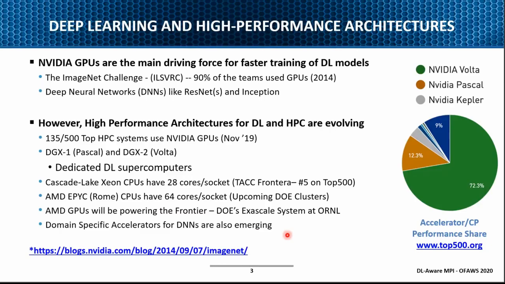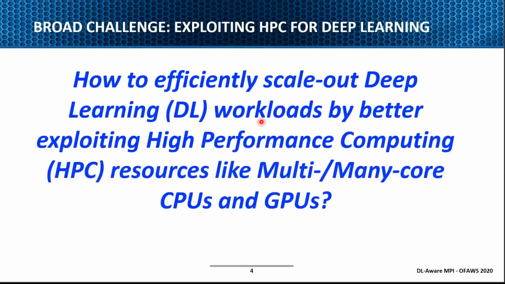So the question is, how do we design the software stacks to carry out the distributed deployment? What I'll focus on in today's talk is exploiting HPC for deep learning. Given any kind of hardware, high performance interconnect, and storage systems, how can we scale out? Many times people have done scale up, meaning within a node, if I have some number of GPUs or CPUs, we take those resources and try to scale up.